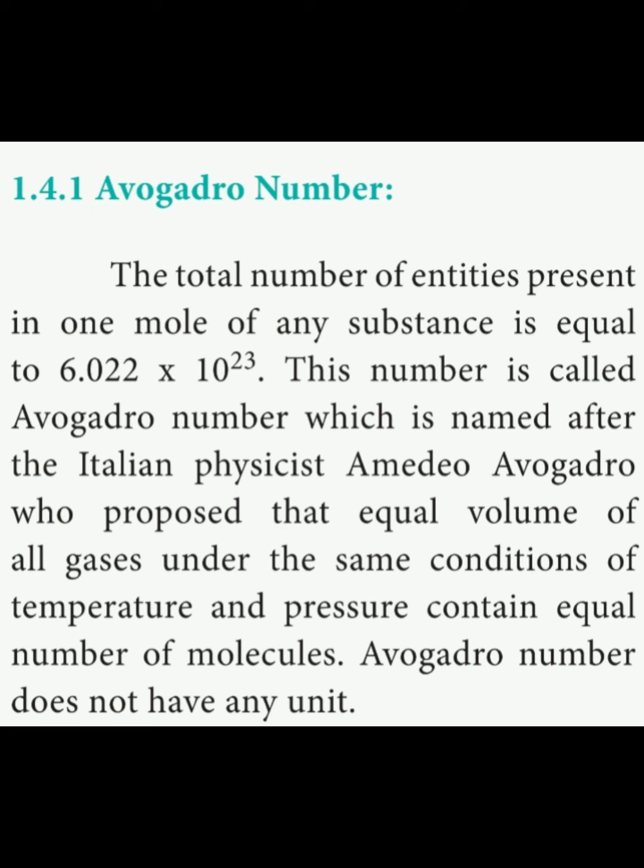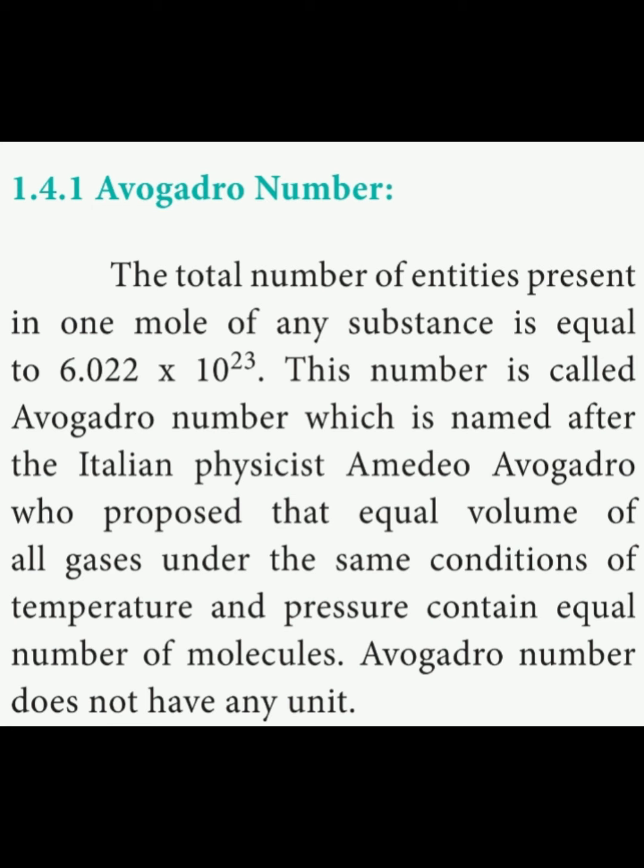That means in 1 mole of any substance, the number of entities present is called Avogadro number, named after the Italian physicist Amedeo Avogadro, who proposed that equal volumes of all gases under the same conditions of temperature and pressure contain equal number of molecules. Avogadro number does not have any unit. It is a simple numerical value only.